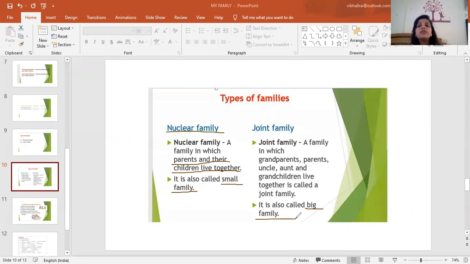Because so many members are living in this type of family. Okay, who lives in this? See, who is living in this type of family? A family in which grandparents, your parents, your uncle and aunt, and grandchildren live together. So in this type of family, in joint family, your grandparents, your parents, your uncle, aunt, and all the grandchildren live together. So that's why this type of family is known as big family.